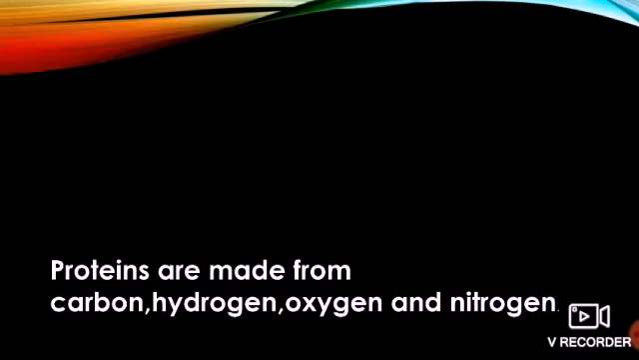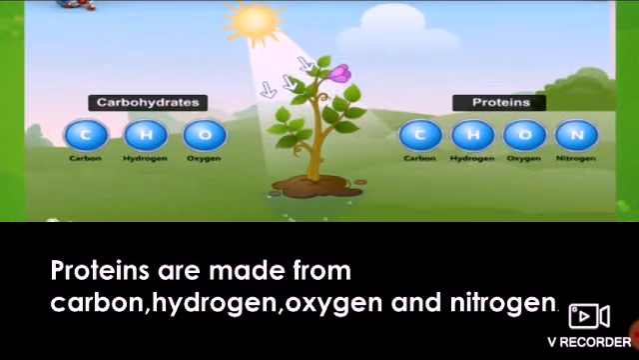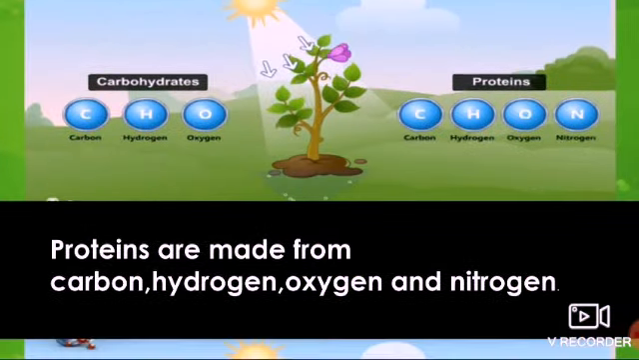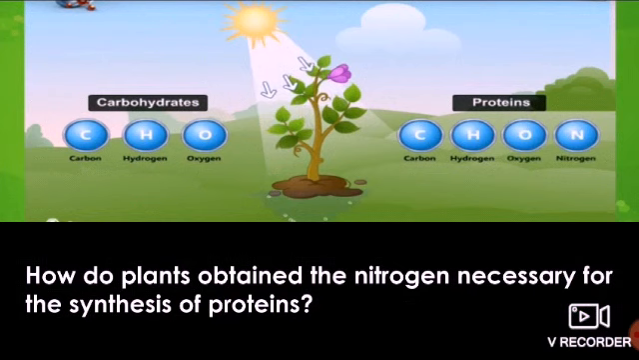Along with carbohydrate, plants also need proteins. Proteins are made from carbon, hydrogen, oxygen and nitrogen. How do plants obtain the nitrogen necessary for the synthesis of protein? Students, we are all aware that nitrogen makes up 78% of the environment. But how does the plant get that nitrogen?